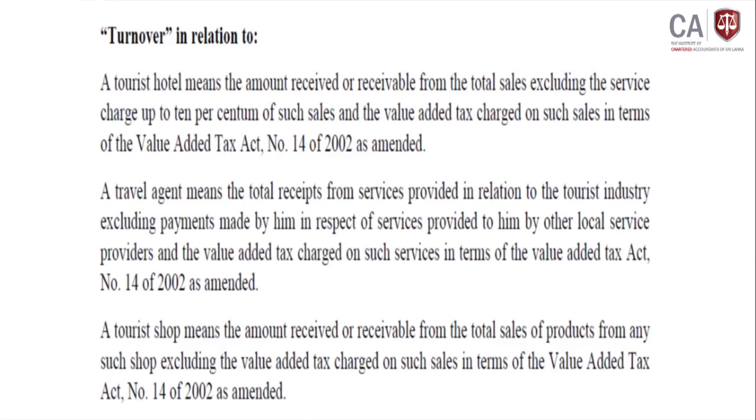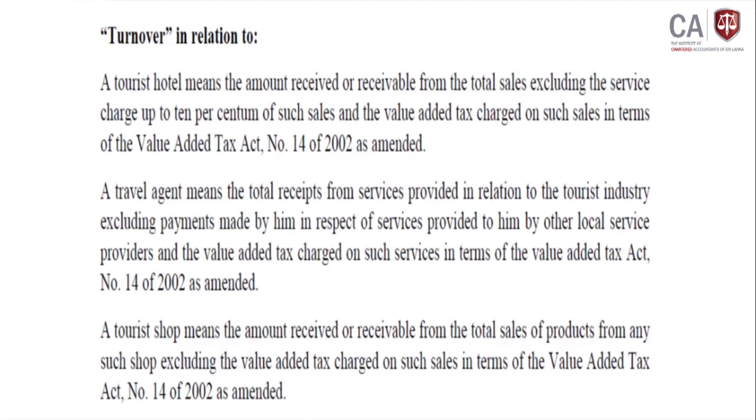The third one is related to the tourist shop. Whatever the amount received or receivable from total sales of the products from any such shop, excluding the value-added tax charge based on the number 14 of 2002. Likewise we can decide the turnover.